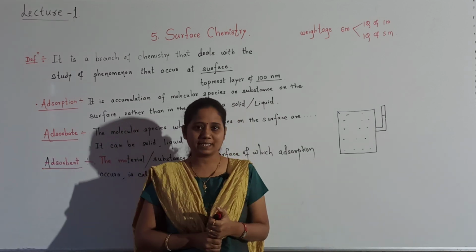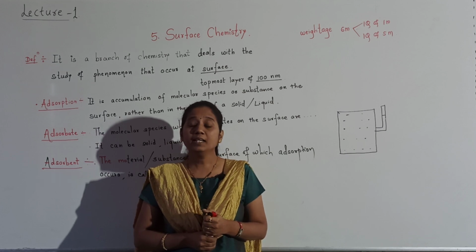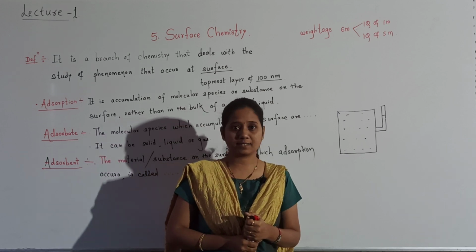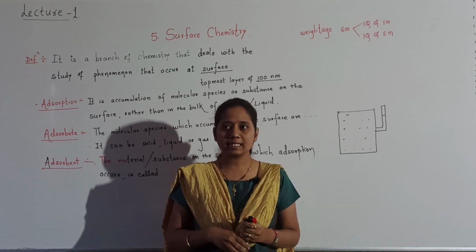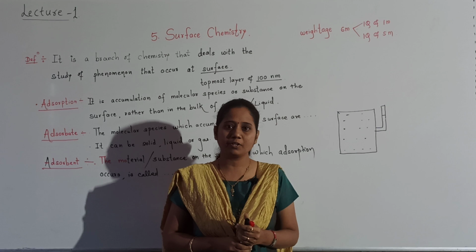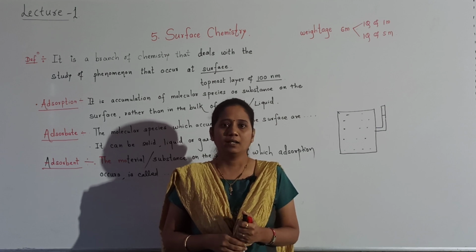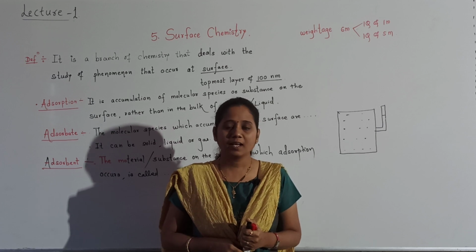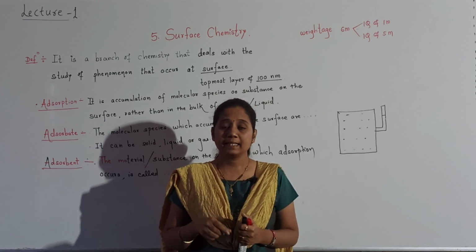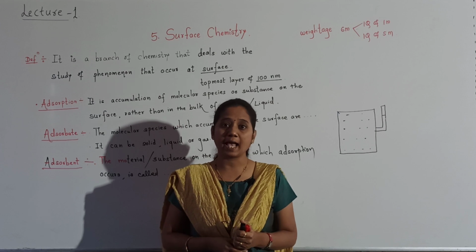Let us take one more example. In our sugar industries, raw sugar aqueous solution will be there. Student, that aqueous solution of raw sugar will be little yellowish in color. Okay, and that aqueous solution is passed to our animal charcoal.